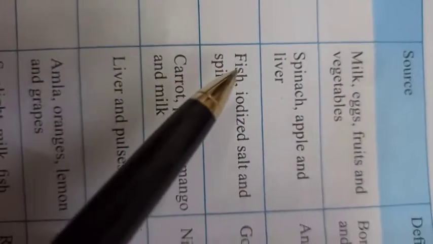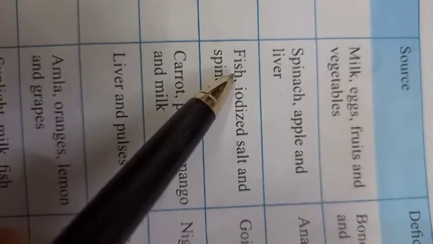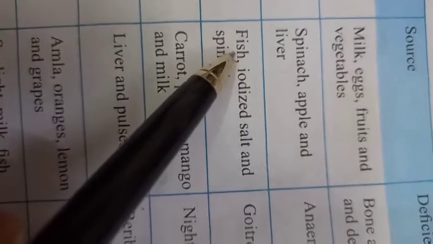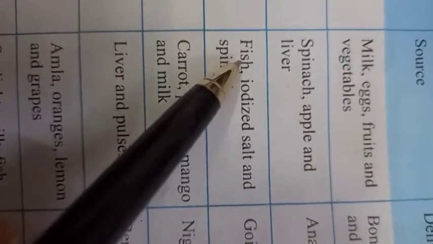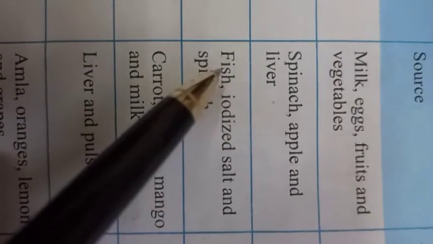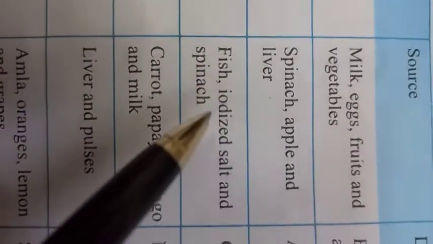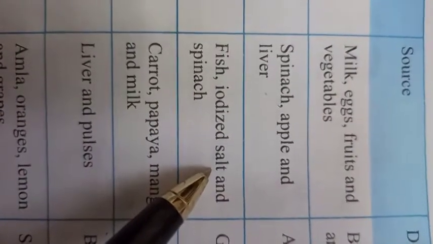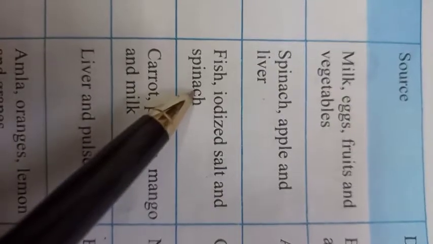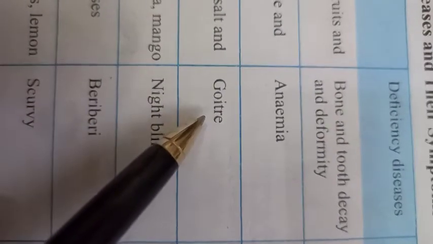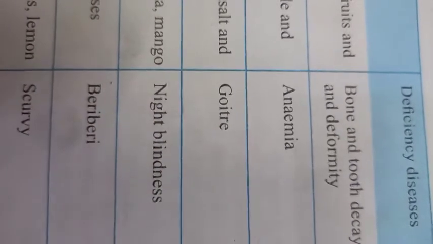So next is iodine. Iodine sources are fish. From fish also we can get iodine, because you know that fish always lives in water, and in water so many salts are present. So in salts iodine is always present. So iodized salt also is a rich source of iodine, and from spinach also we can get iodine. And its deficiency causes the disease goiter.